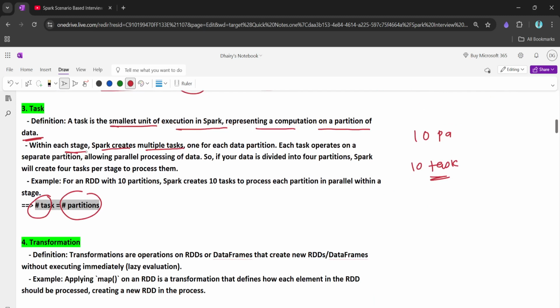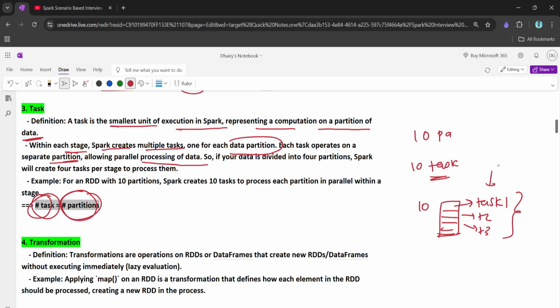Within each stage, Spark creates multiple tasks, one for each data partition. As I mentioned, the number of partitions equals the number of tasks. Each task operates on a separate partition, allowing parallel processing of the data. If we have 10 partitions, for each partition we will have a task. Task 1, task 2, task 3, and so on will all be computed in parallel. That's why Spark is quite fast.